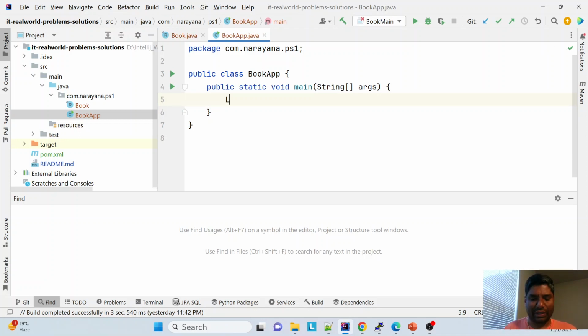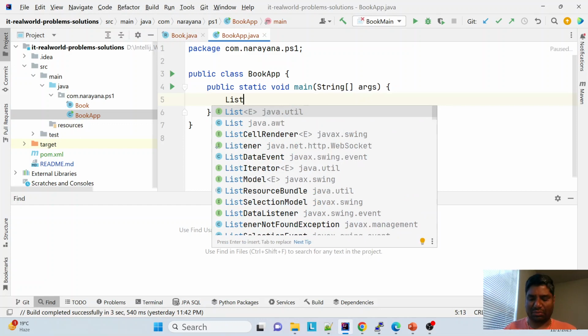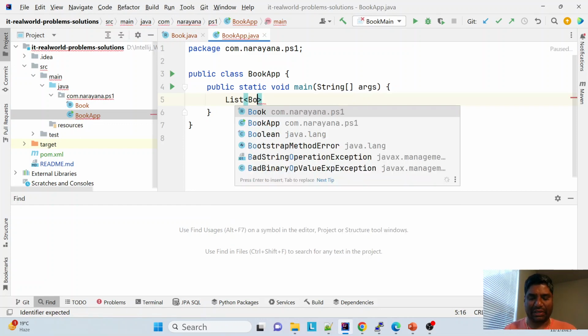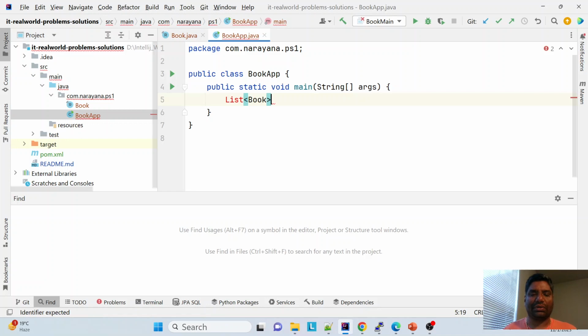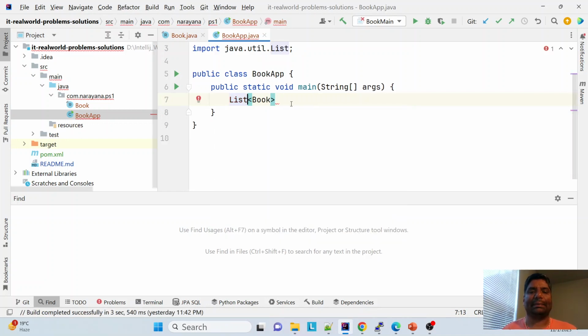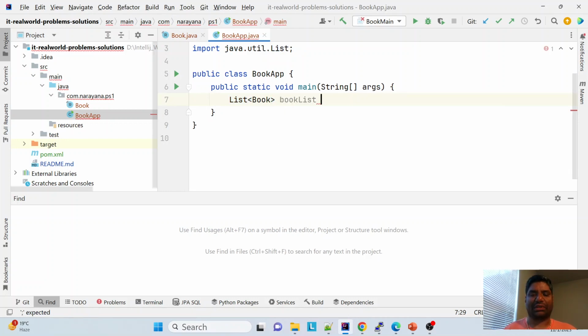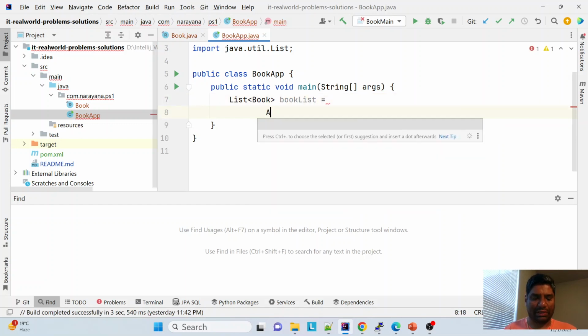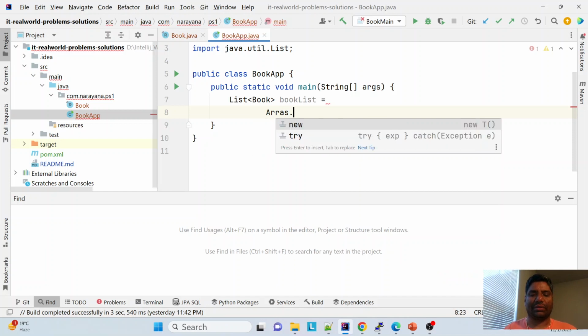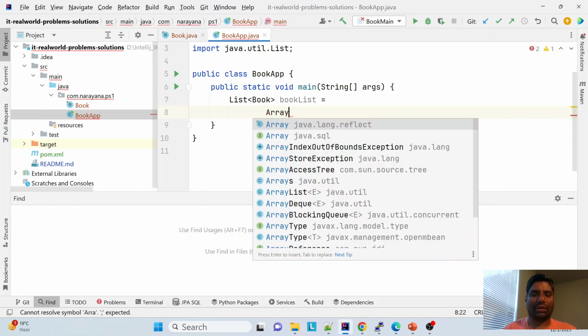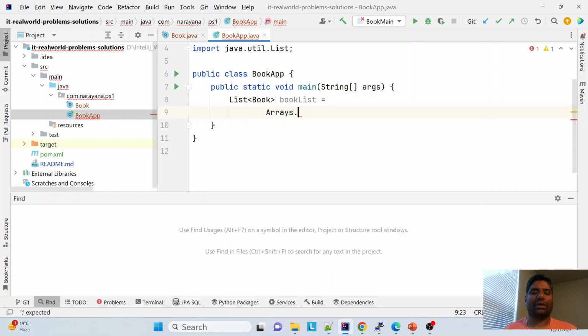As I said, I need to define a list of books, or a collection of books, right? So this is the list of books. Let me import the list. Book list equals, I use a utility library, Arrays, which provides asList.